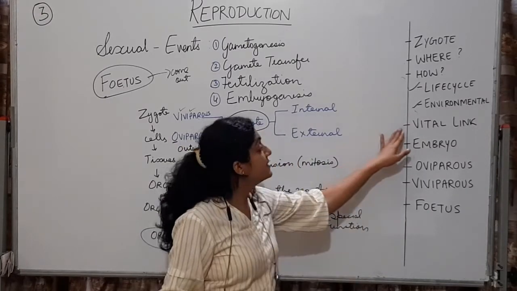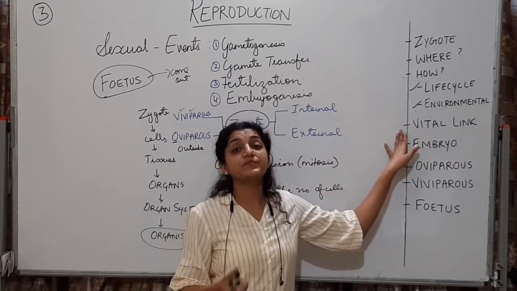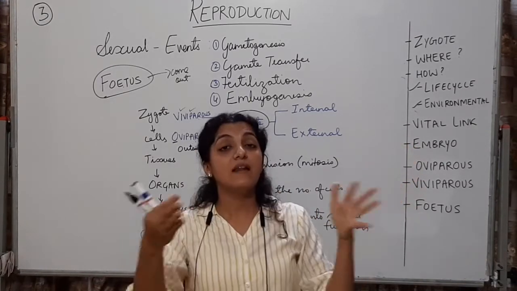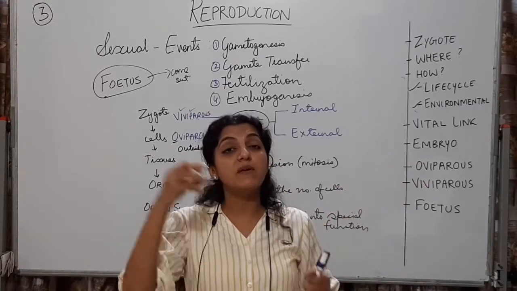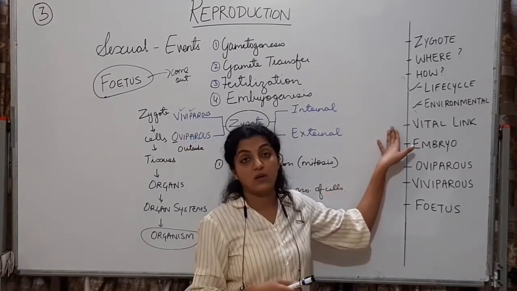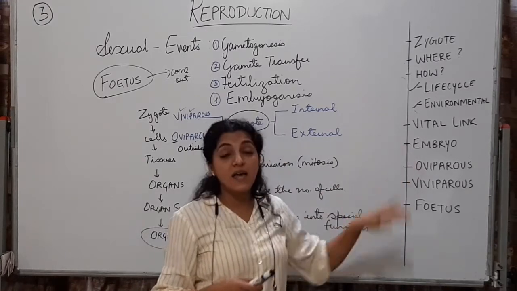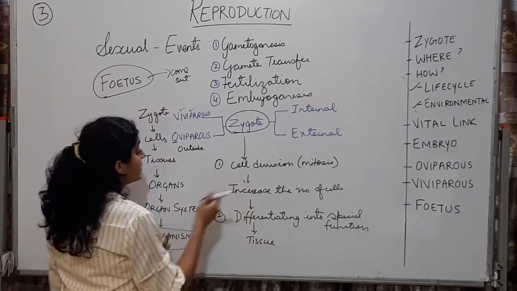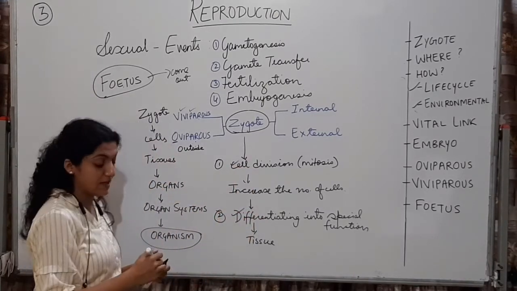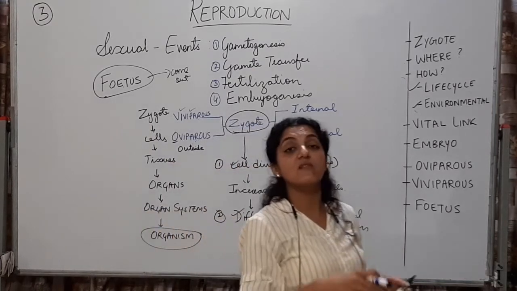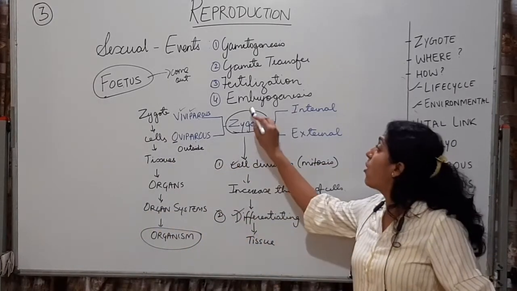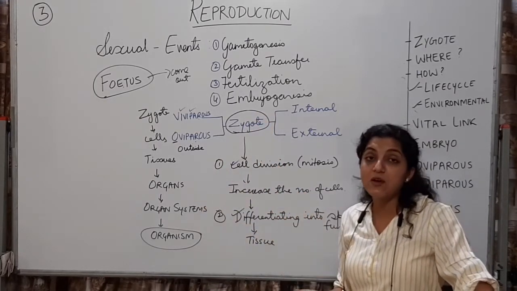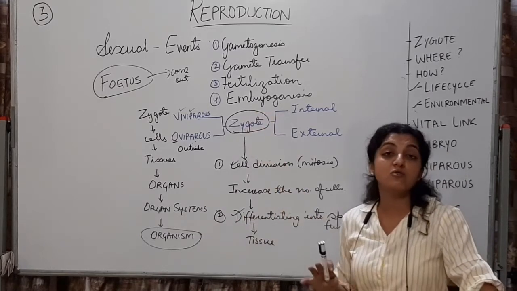Okay, and then this zygote is a vital link. It is the starting of formation of an individual. Like you and I also have started developing from that unicellular zygote. An embryo is a zygote which has undergone or which is undergoing cell division and is undergoing differentiation of cells. So this process of formation of the embryo from the zygote is called embryogenesis.